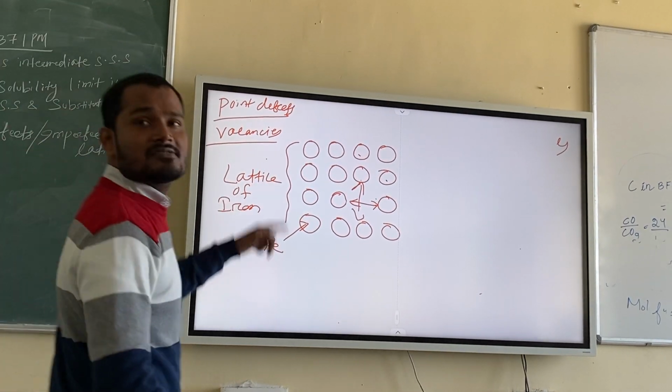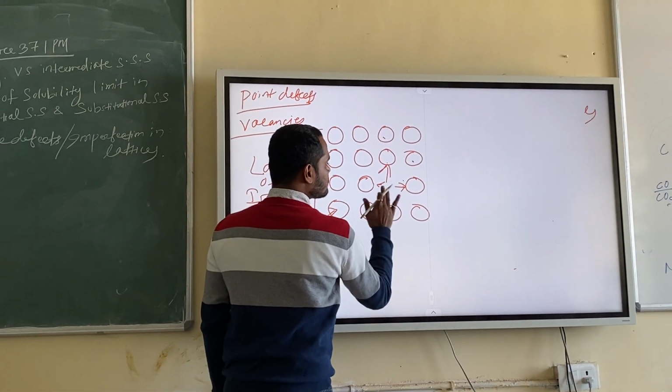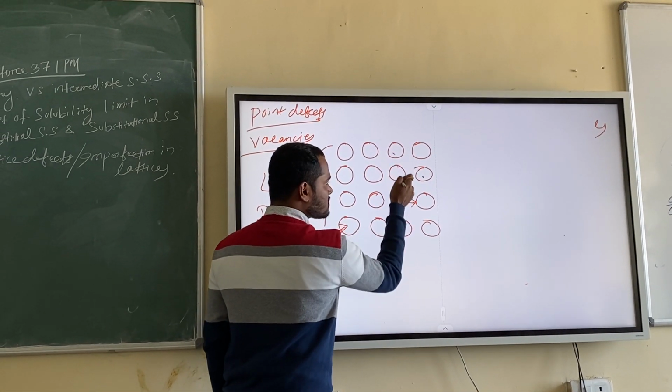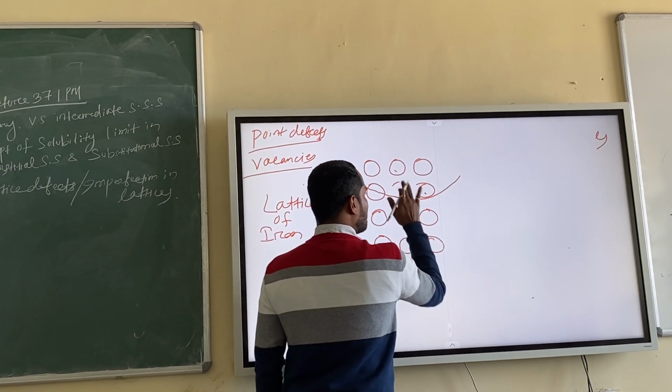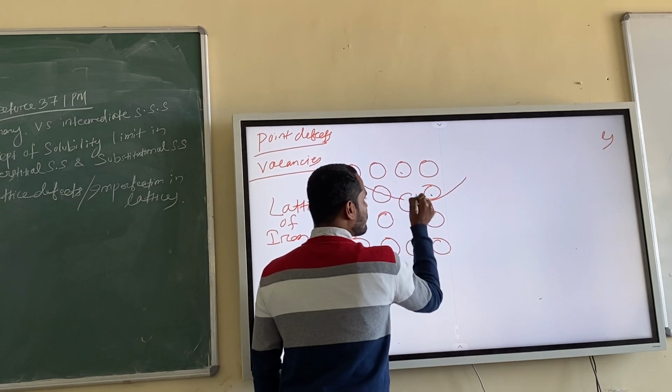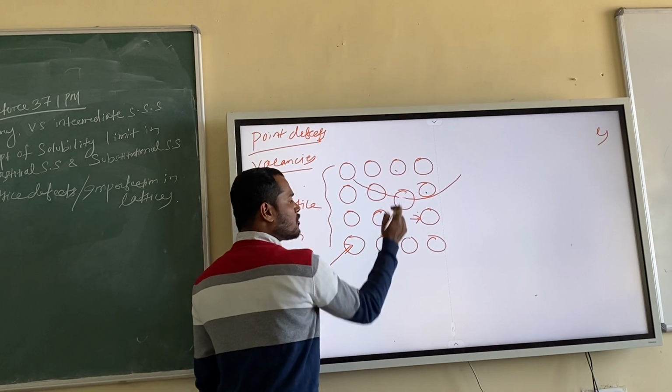So what will happen to the lattice? Can you imagine? These atoms, they will become close. What will happen now? It is okay. And what happens to this atom? It will go like this.